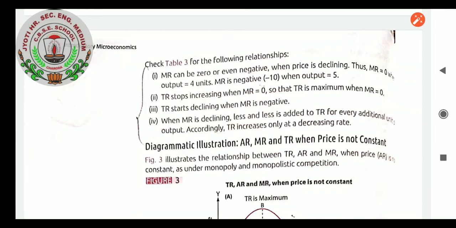So these are the relationships, students. MR can be 0 or even negative when price is declining. Thus MR equals 0 when output equals 4 units. We have seen in the tabular data that units have been shown. MR is negative also when output is 5. TR stops increasing when MR equals 0, so TR is maximum when MR equals 0. TR even starts declining when MR is negative.